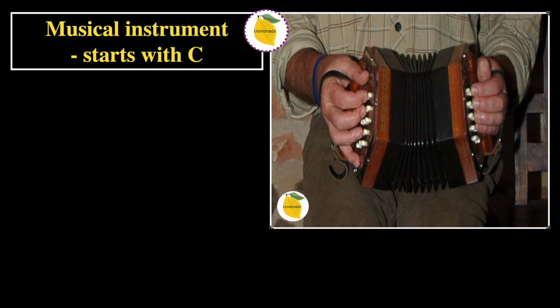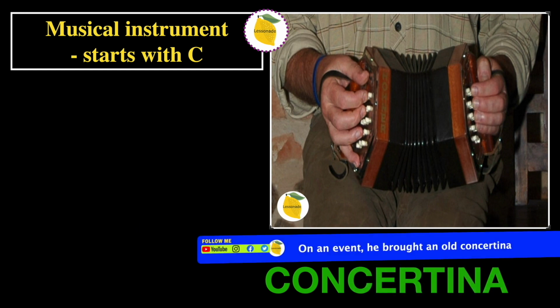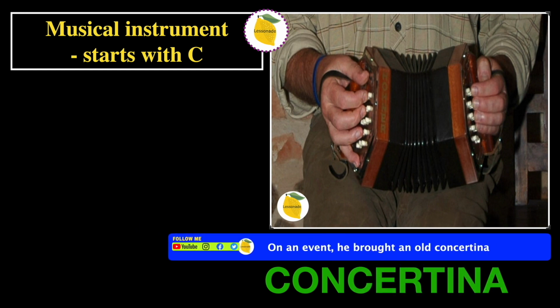Musical instrument, starts with C. In this picture, we can see someone who's playing a musical instrument. So therefore, the word will be concertina. And the sentence for this word is, on an event, he brought an old concertina. And as you guys could see, in this picture, we can see someone who is playing a concertina.